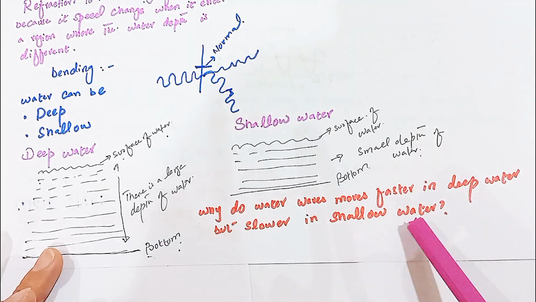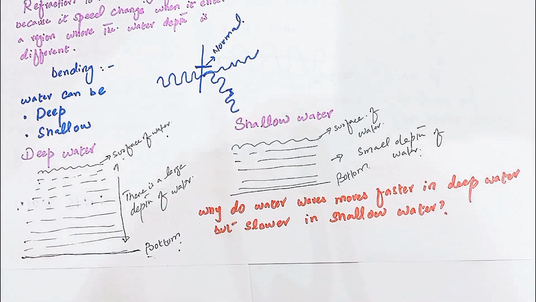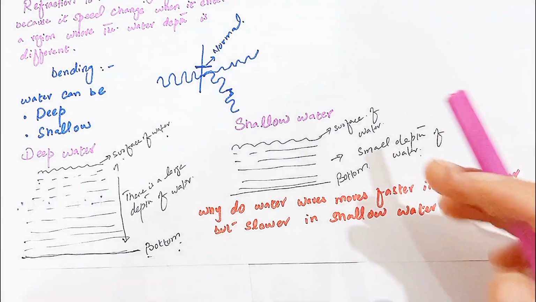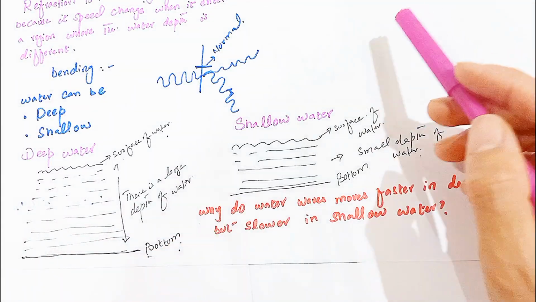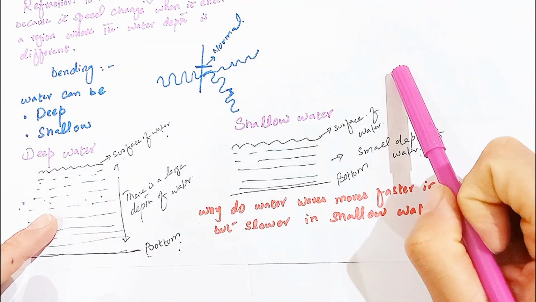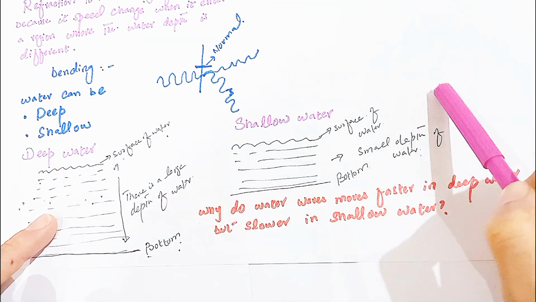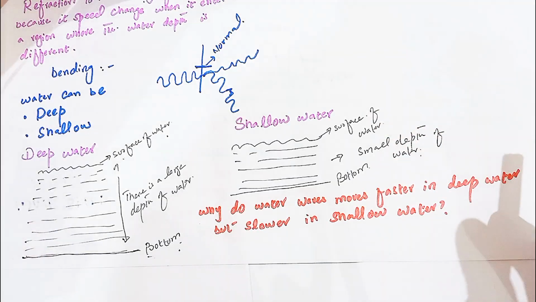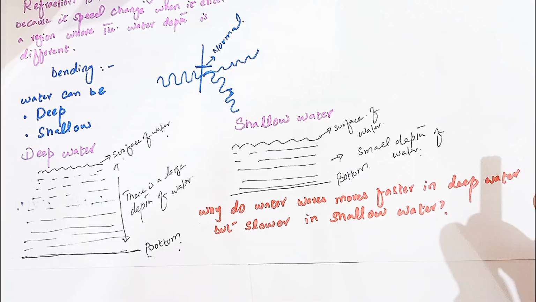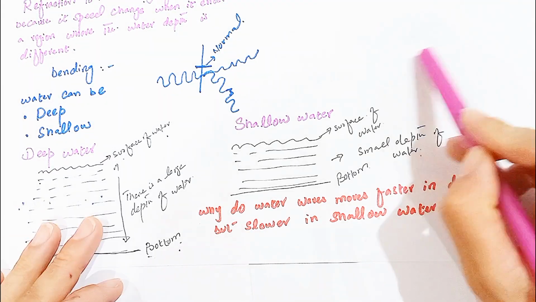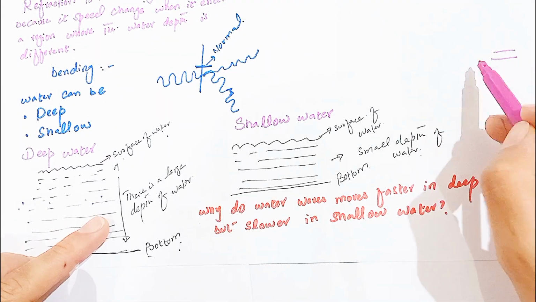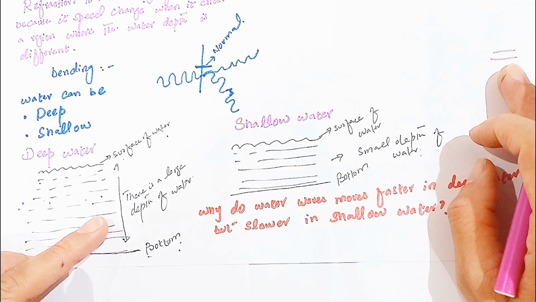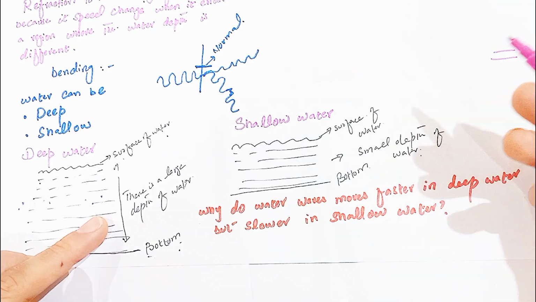Answer this question: why does water move faster in deep water but slower in shallow water? Take the example that you are running in a large playground. When the playground is very large, can you run fast? Yes, you can run fast because you have a lot of space and run freely. Now, when you do not have a large playground, you have entered a narrow corridor. When you enter the narrow corridor, can you run fast? No, because there is not enough space, everyone becomes slow.